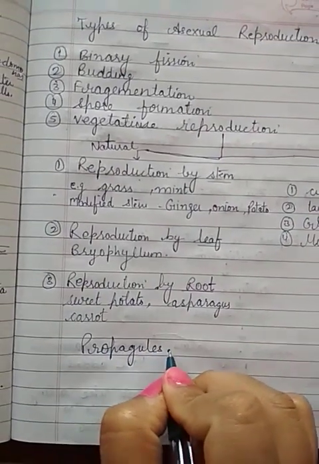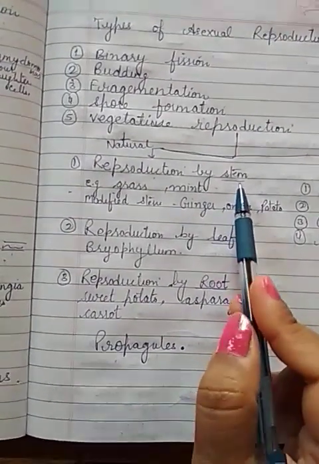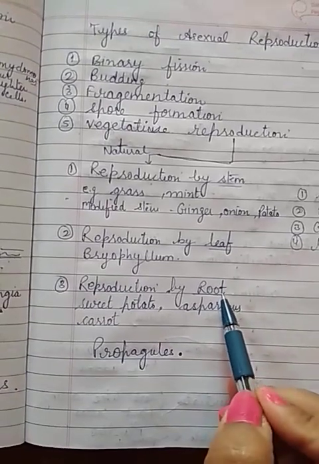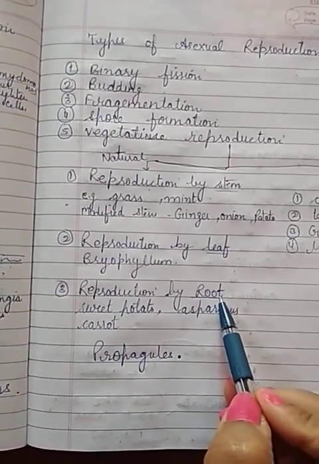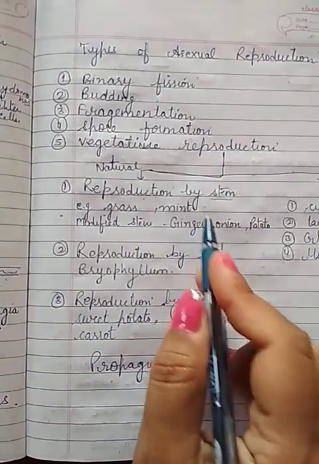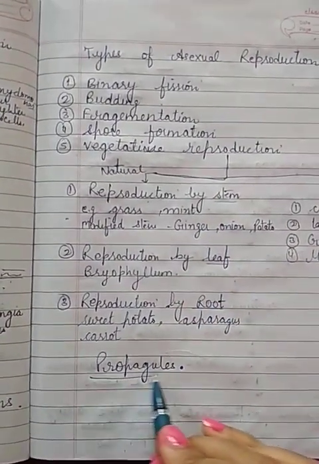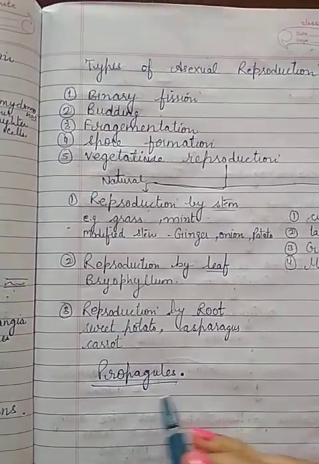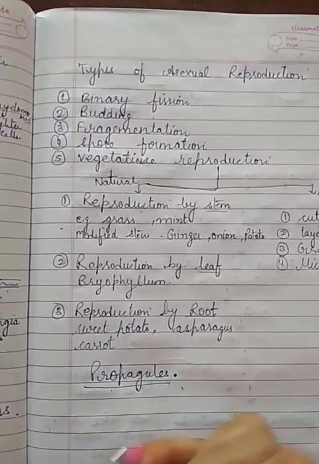Propagules. Now what are propagules? As I told you, stem, leaf, root. These parts are able to produce a new plant. So these parts we can call propagules. These propagules are able to form a new plant.